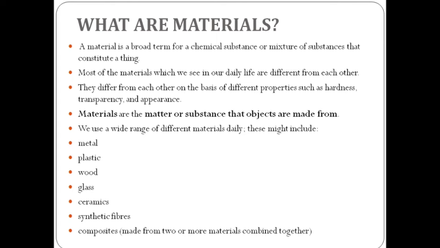We have discussed what materials are. I have told you that materials are the matter or substance that objects are made from, right? Materials are something that have some mass and occupy some space. Then we discussed some examples of materials like metal, plastic, wood, glass, ceramic, synthetic fiber, composites. So these are examples of some materials.